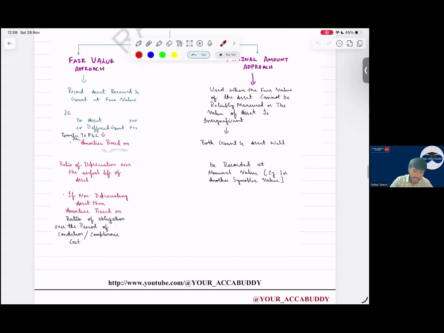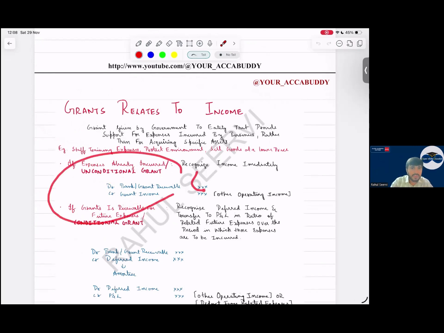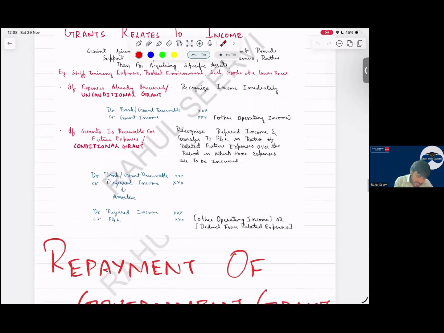This is done. Then grant related to income, sir. Grant related to income means what? We have employed 5 employees. Government is saying 70% of the salary we will pay you. So 30% is our expense, and that 70% is our income. So we say debit bank or grant receivable, credit grant income. If it's unconditional, directly we record into P&L. If it is conditional, same like your deferred one: record as deferred income liability and over the period we will recognize this into P&L.